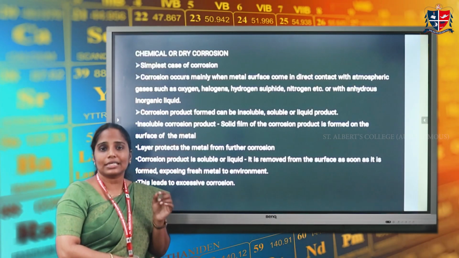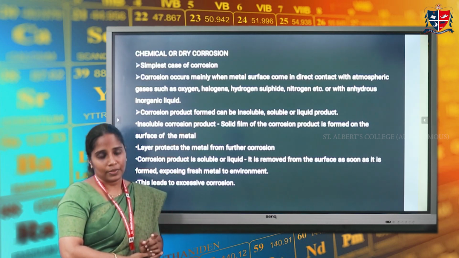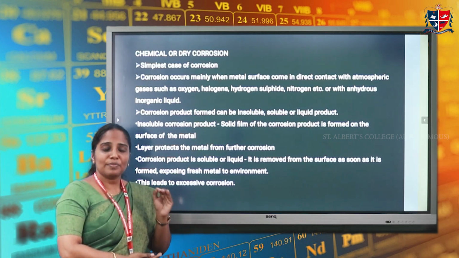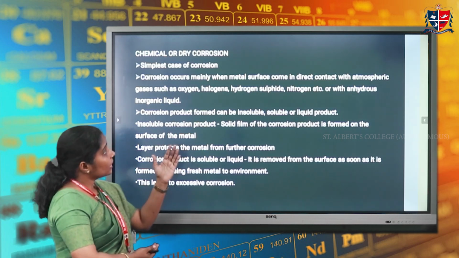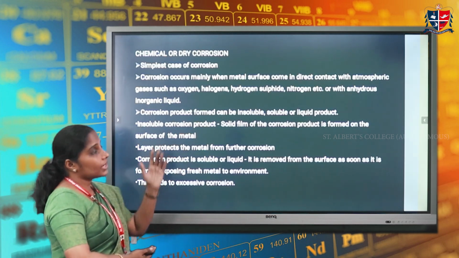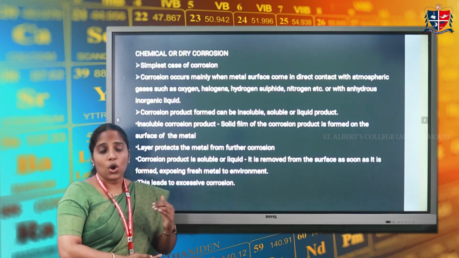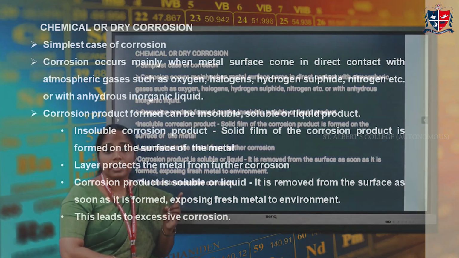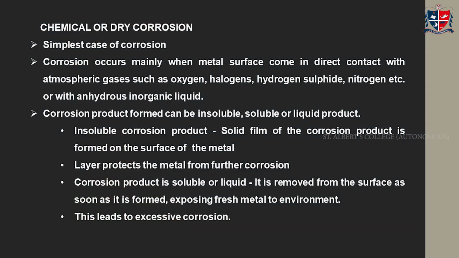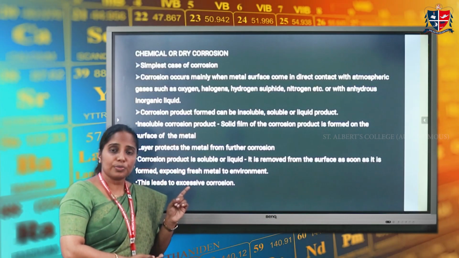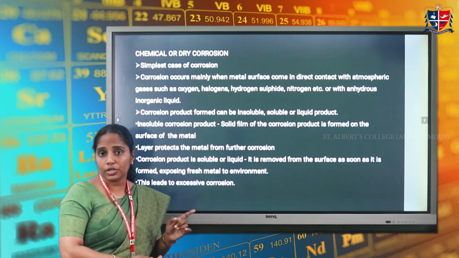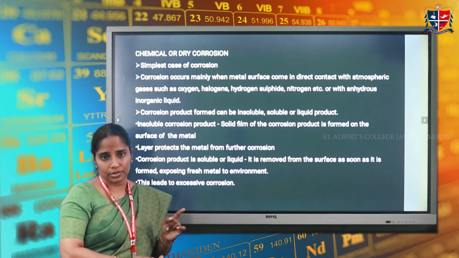It is actually the simplest case of corrosion, and it occurs when the metal is in direct contact with atmospheric gases such as carbon dioxide, hydrogen sulfide, halogen, oxygen, etc., or in direct contact with anhydrous inorganic liquid. Due to corrosion, a corrosion product will be formed. That is sure. And in this case, the corrosion product may be insoluble, soluble, or maybe liquid in nature.